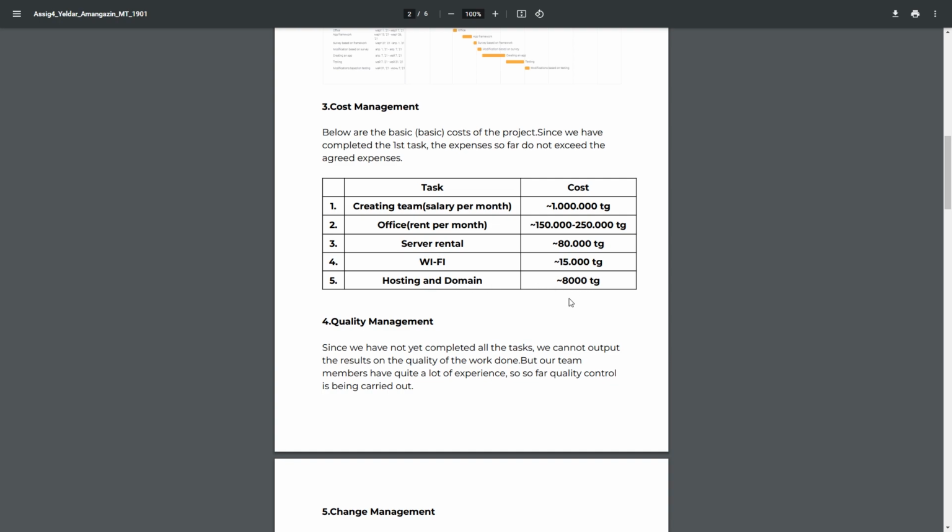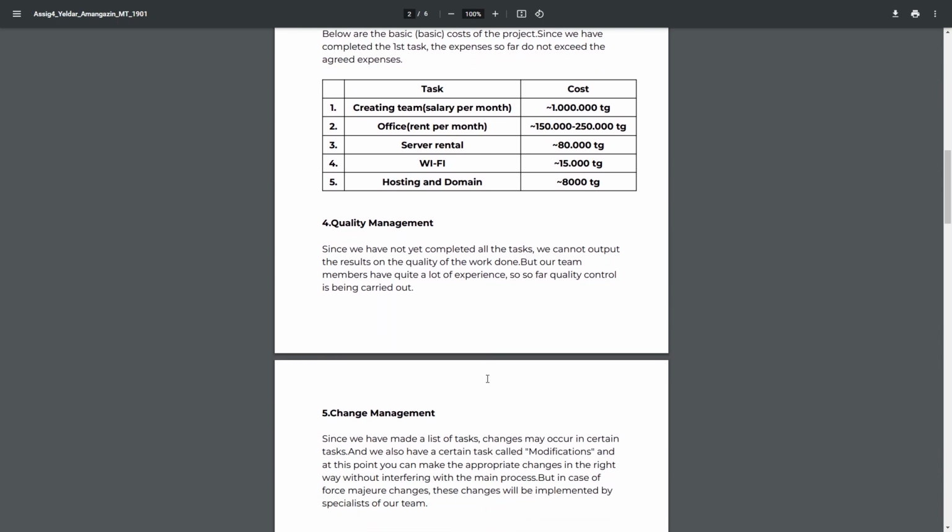Fourth is quality management. Since we have not yet completed all the tasks, we cannot output the results on the quality of the work done. But our team members have quite a lot of experience. So far quality control is being carried out.